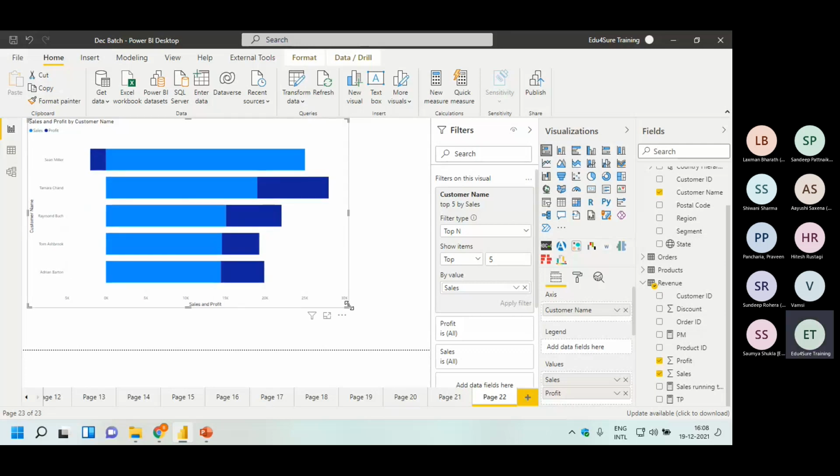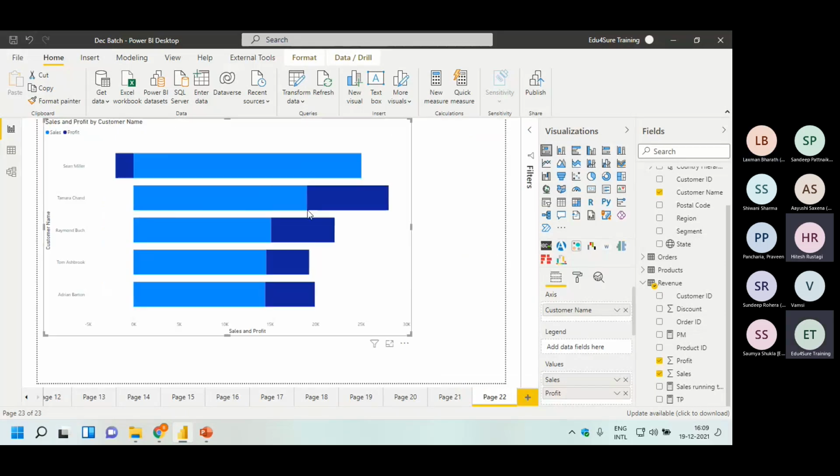So how will you check? You will check that this customer has given me this sales. This light blue is sales, dark blue is profit, right? Can you see the color denominations here? Yes. You can read it like, this is the sale and this is the profit. In this case, the sale is very, very high, but he has given me very, very small profit. Not even profit, this is a loss. Can you see? This is coming on the left-hand side of the zero line, minus, so this is a loss.